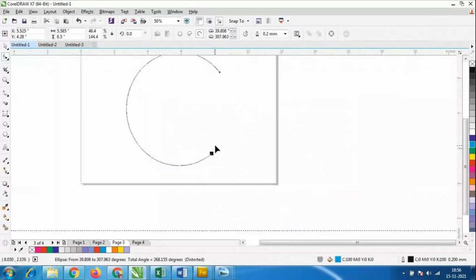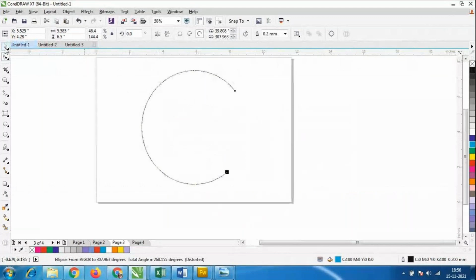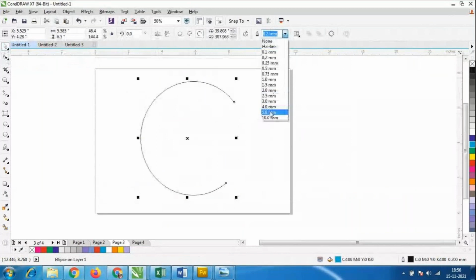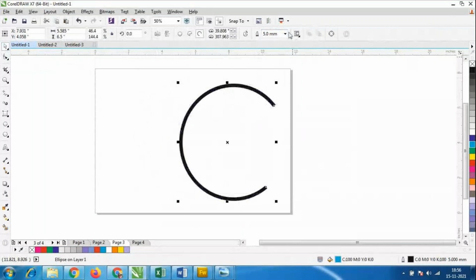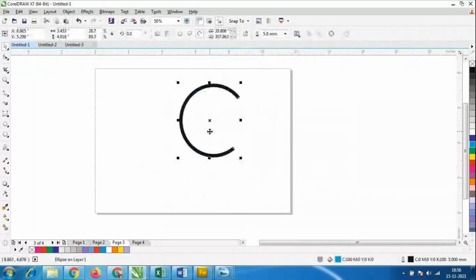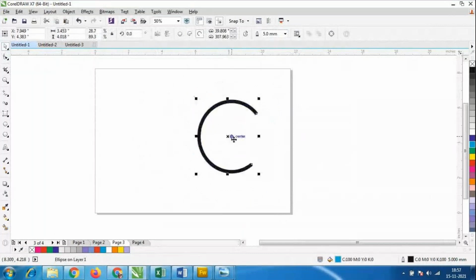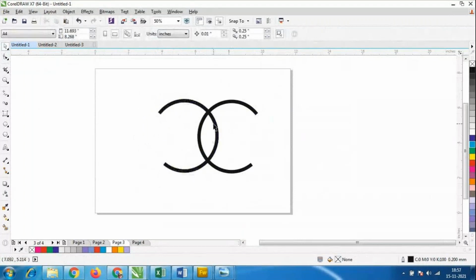I'll come back to the pick tool. I'll select it like this, and I'll increase the thickness of the outline. Look at the thickness of this outline, how much ever I want, I can increase it. Then I'll reduce the size of this, and Control D, duplicate. And I'll flip it. There is a flipping option. So I have one logo design like this. Use a ruler so it comes properly. Let us see.